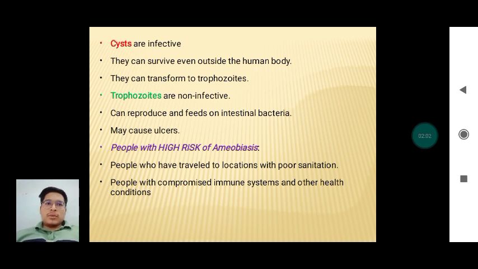Cysts are infective and they can survive even outside the human body. They can transform into trophozoites. Trophozoites are non-infective. They can reproduce and feed on intestinal bacteria and may cause ulcers. People at high risk of amoebiasis are those who travel to locations with poor sanitation, and people with a compromised immune system like AIDS patients or patients taking corticosteroids, and other health conditions also.